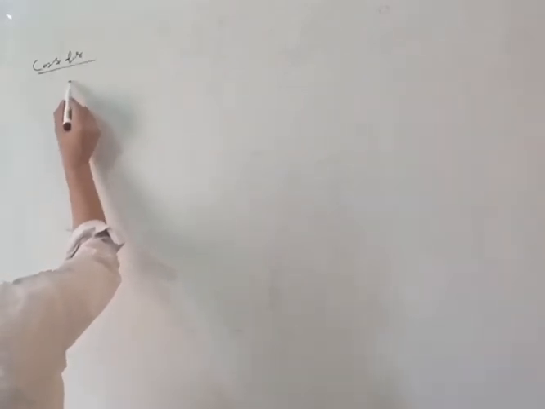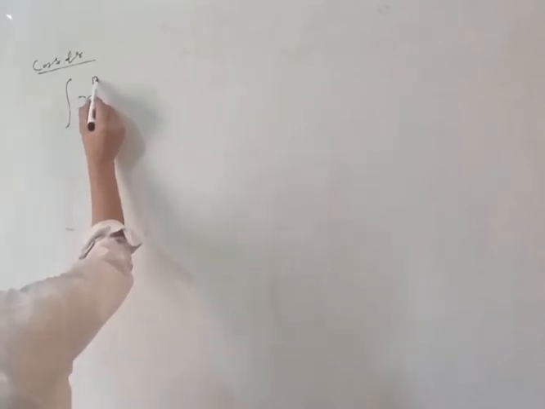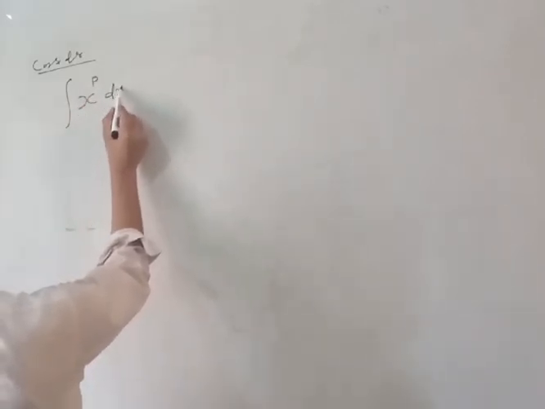So today in this lecture I will derive the integration power rule formula from the power rule formula of the derivative of the function. So consider the integral of x raised to the power p into dx.